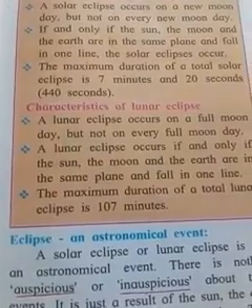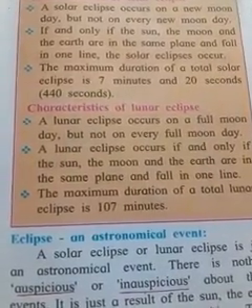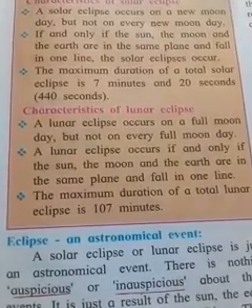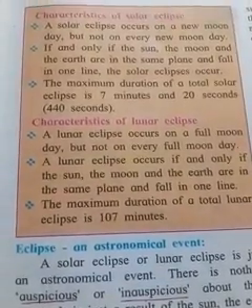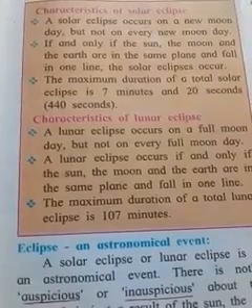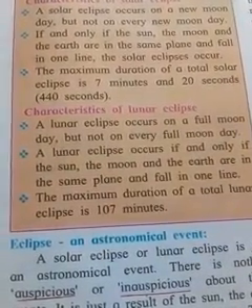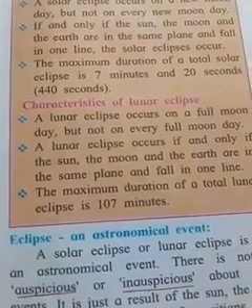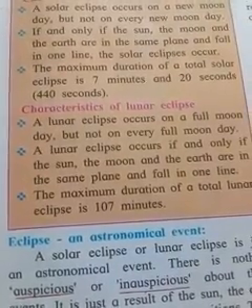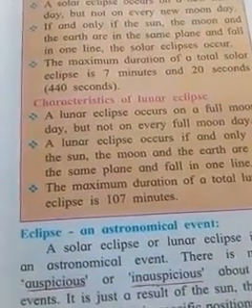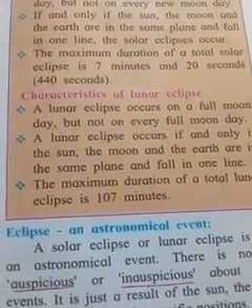The lunar eclipse occurs only if the sun, the moon, and the earth are in the same plane and fall in one line. That means like the solar eclipse, the lunar eclipse occurs if and only if the sun, moon, and earth are in the same plane and fall in one line. At that time the lunar eclipse occurs.